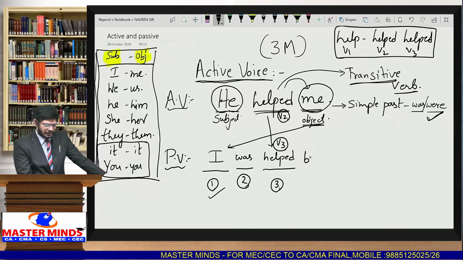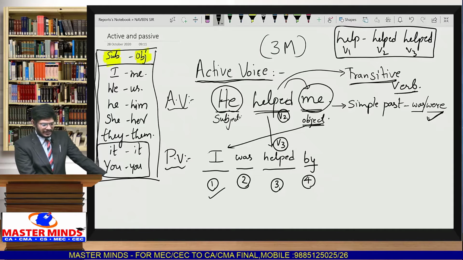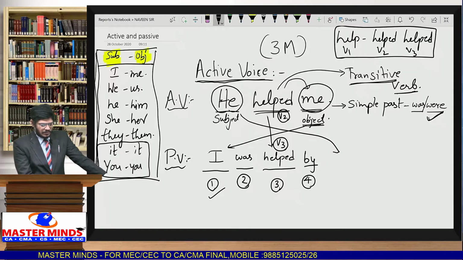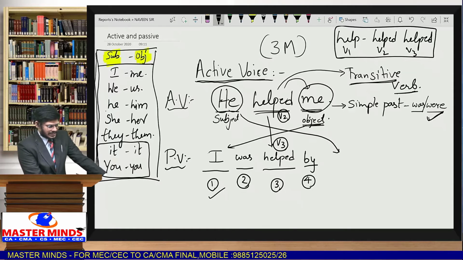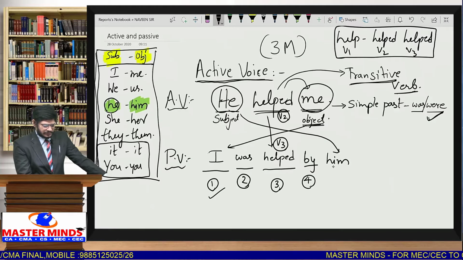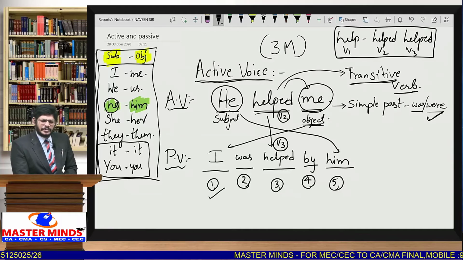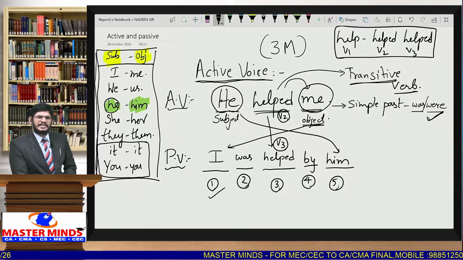Next, fourth step, it's a common one. Add the preposition by. To any active voice sentence, we add the preposition by. Next, last and final step, write subject as object. Whenever he is given on the left side, what do we write in the objective case? We have to write it as him. So this is step number 5. This is how we write active voice into passive voice. Simple. If you remember these 5 steps, most of the topic is in your mind.